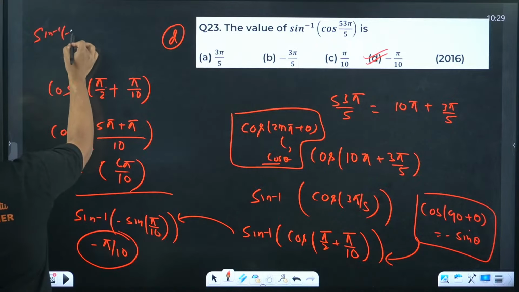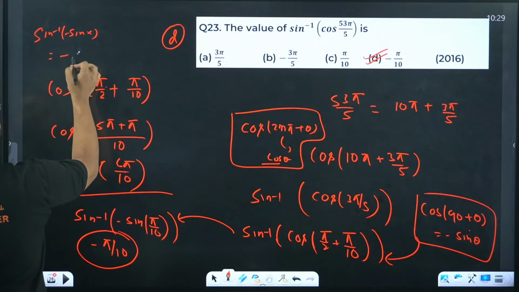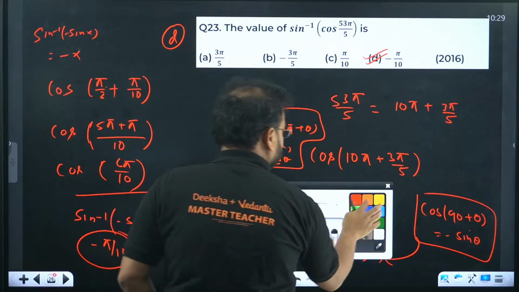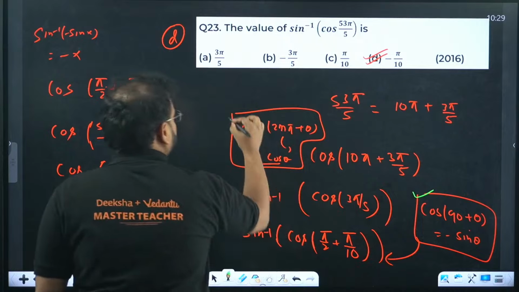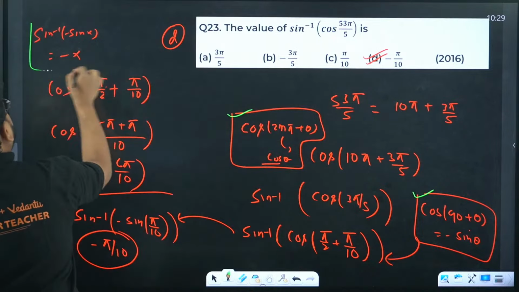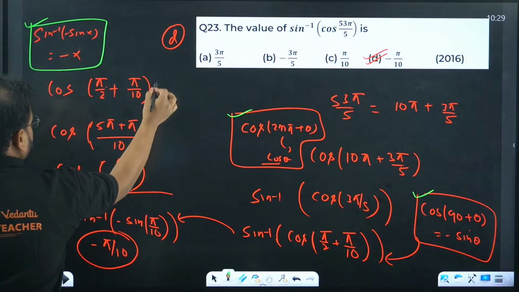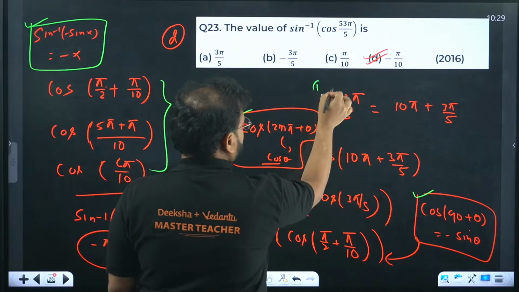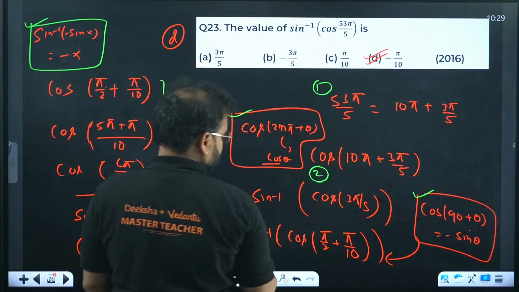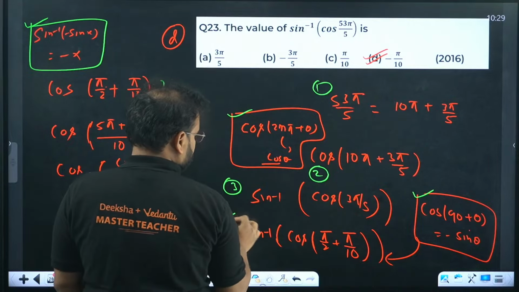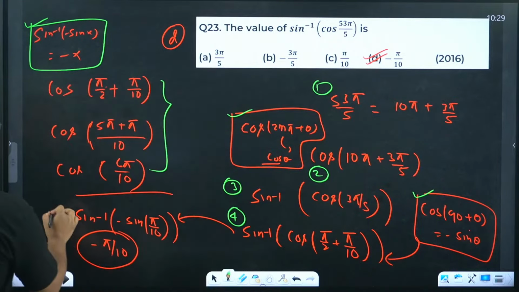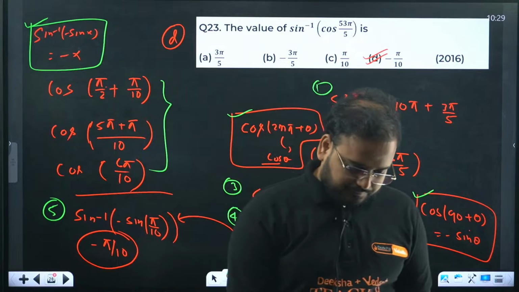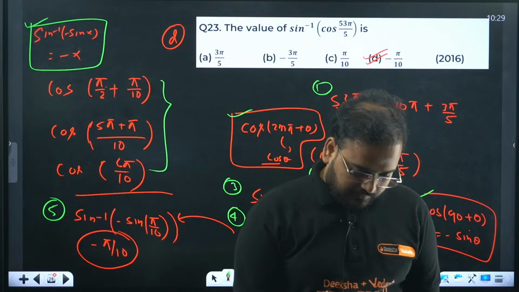Sine inverse of minus sine x is minus x. So these are the formulas that we have used over here in the question. One formula, two formula, three formula, and this is the simplification part. Actual steps are over here: step number 1, step 2, step 3, step 4, and step 5. Done.